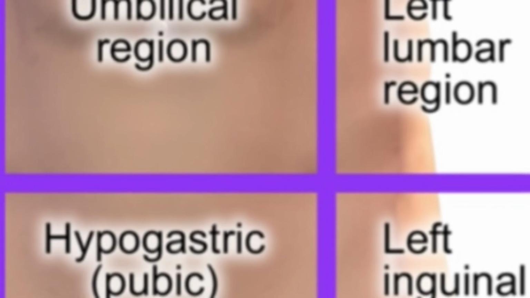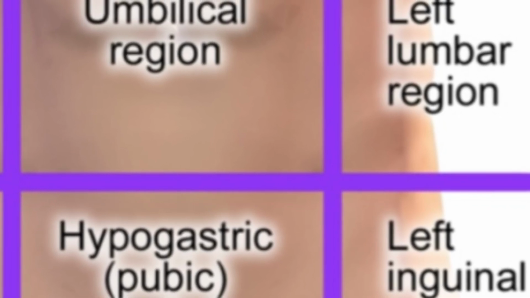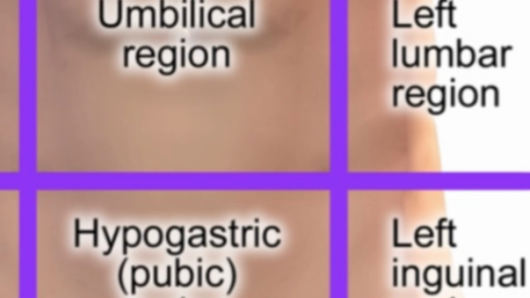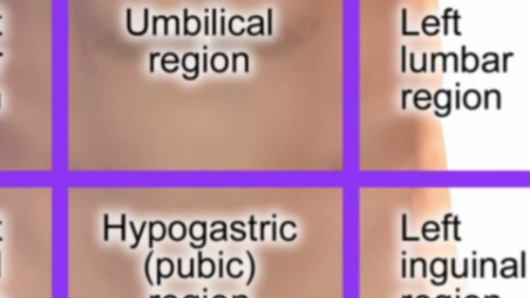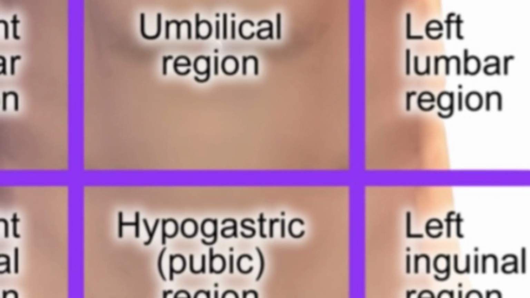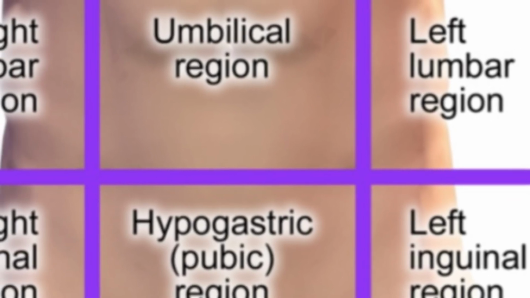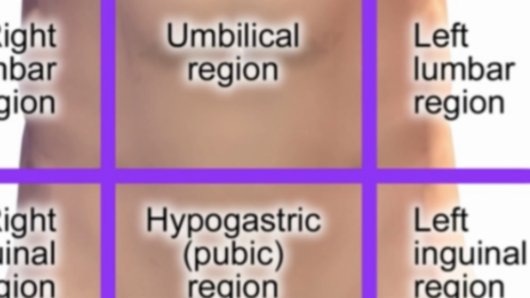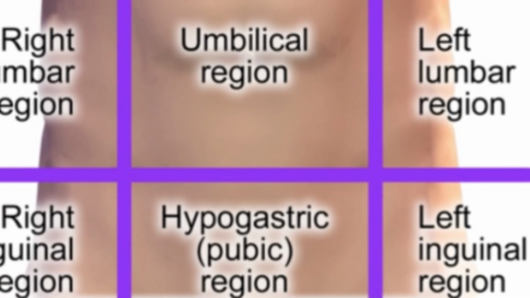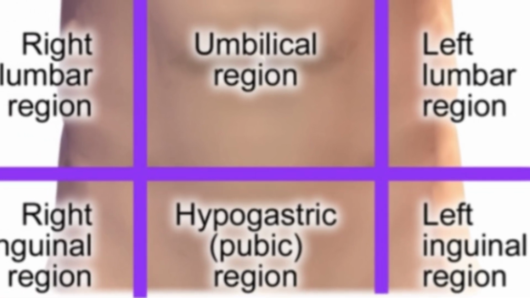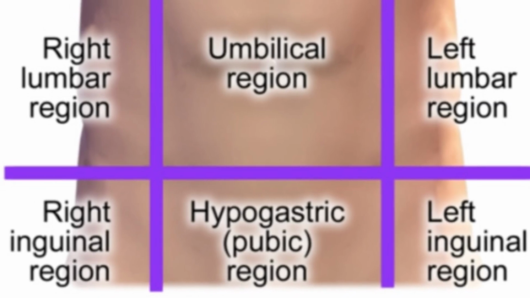Inguinal means pertaining to the groin, which is the area where the abdomen meets the upper thighs. The inguinal canal, a passage for structures like the spermatic cord in males and the round ligament of the uterus in females, is found in this region. Because the inguinal canal is a natural weak point in the abdominal wall, it is a common site for hernias. The groin area also contains inguinal lymph nodes, which are part of the immune system.